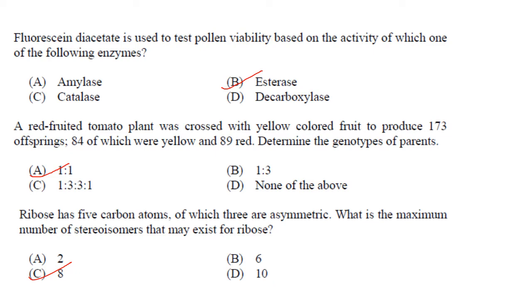Then ribose has 5 carbon atoms, of which 3 are asymmetric. What is the maximum number of stereoisomers that can exist for ribose? Now stereoisomers can be calculated by using the formula 2 raised to n, where n is the number of chiral carbons. Now ribose is a pentose sugar and it contains 3 chiral carbons. So the number of stereoisomers will be 2 raised to n, that is equal to 2 raised to 3 or 8. So answer is option C, that is 8 isomers.